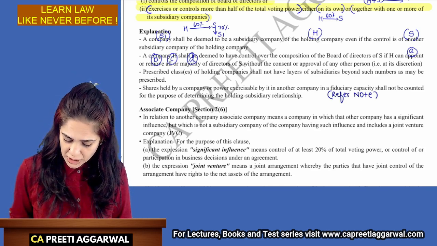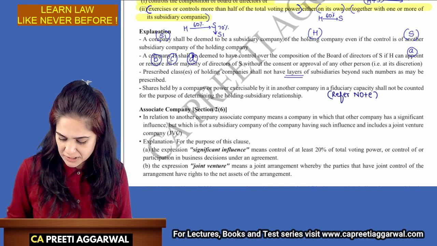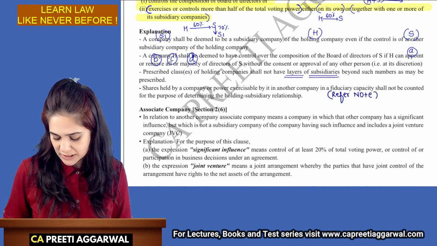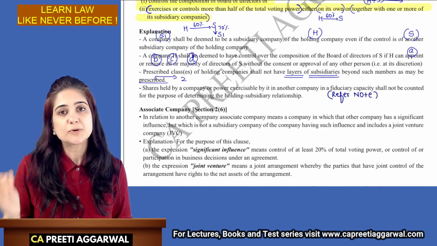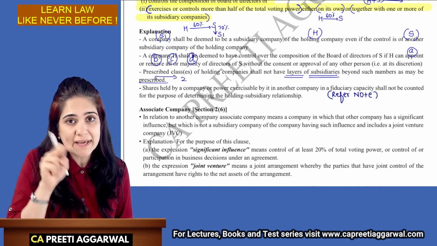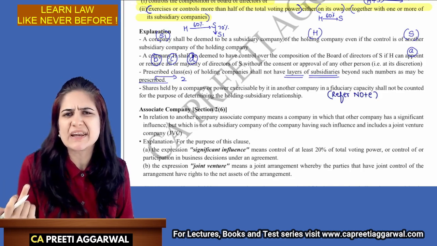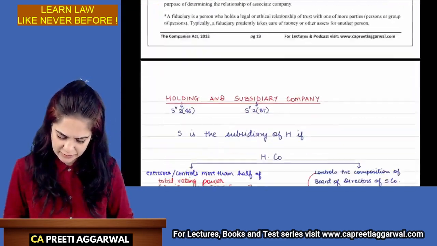The holding shall not have layers of subsidiaries beyond such number as may be prescribed. What is prescribed? 2. You cannot have more than 2 layers of subsidiaries. Ma'am, what is a layer? I have a diagram for that.